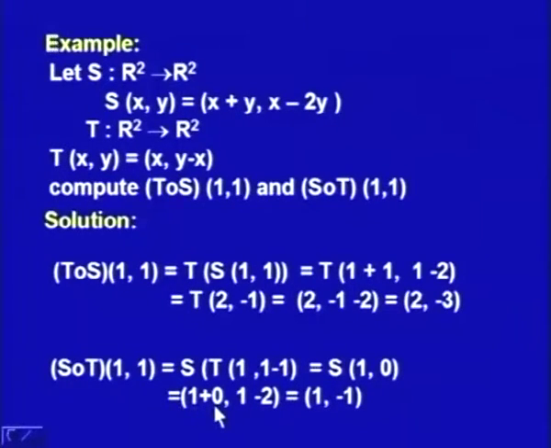So, it is equal to 1 plus 0, x plus y, comma 1 minus 2, which is equal to 1 comma minus 1. So, that is how we compute composite transformation. So, given two transformations, one can obtain the composite transformation.